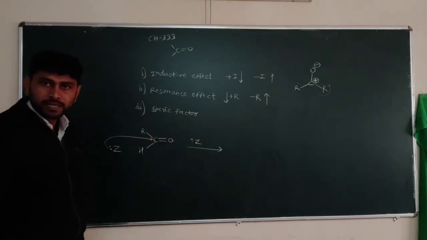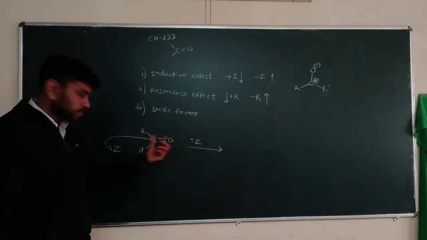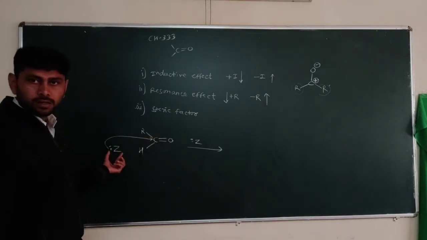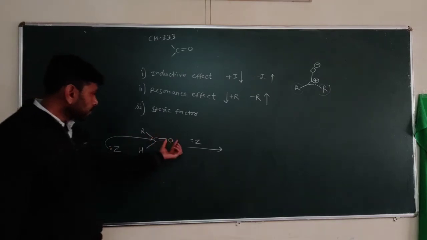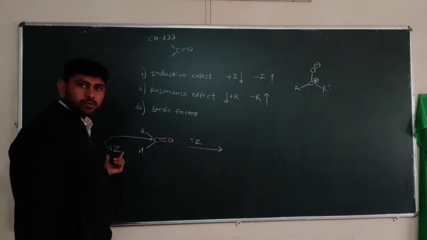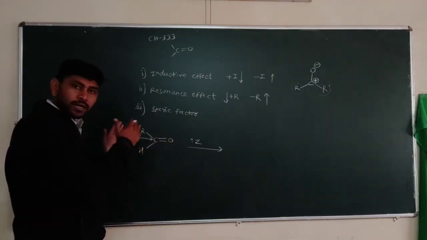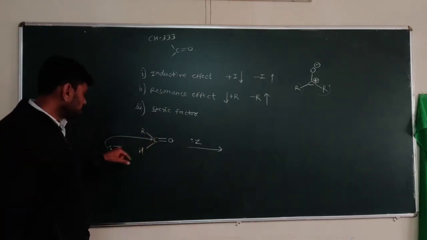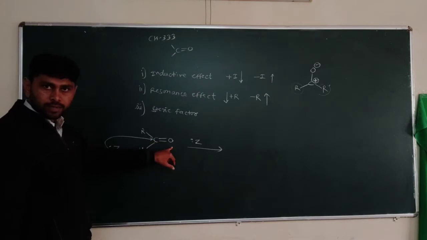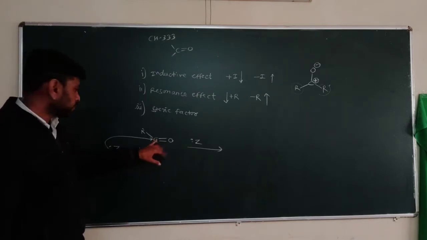Why from the backside? Because the oxygen is negatively charged and has electron density, and the nucleophile also has electron density, so due to electron repulsion it attacks from the backside of the carbonyl group, the backside of the oxygen.